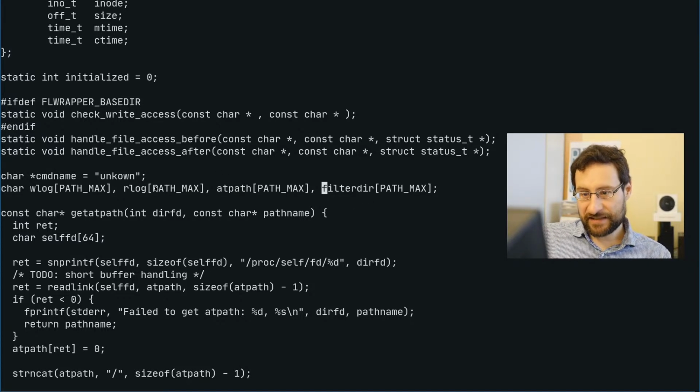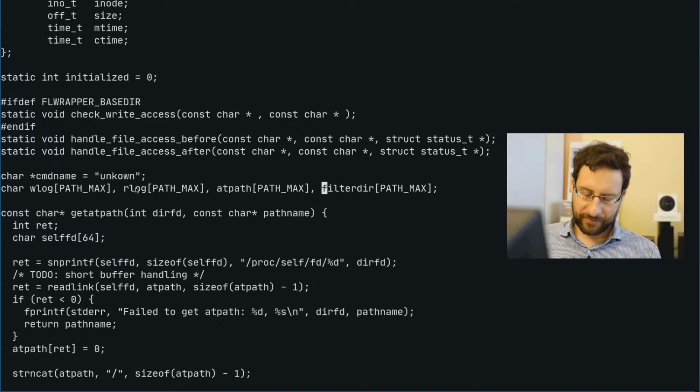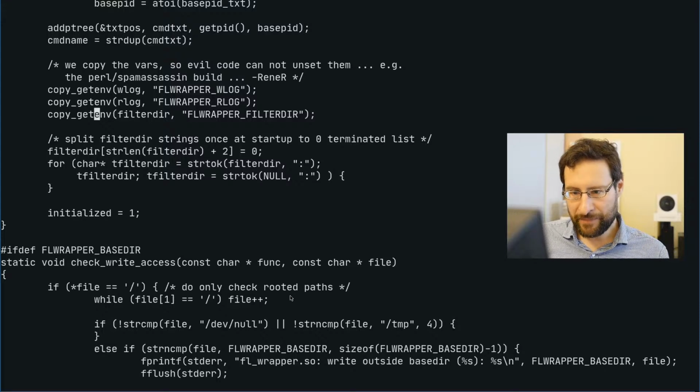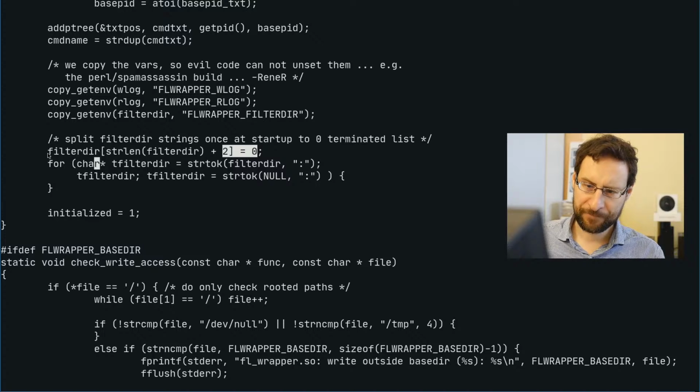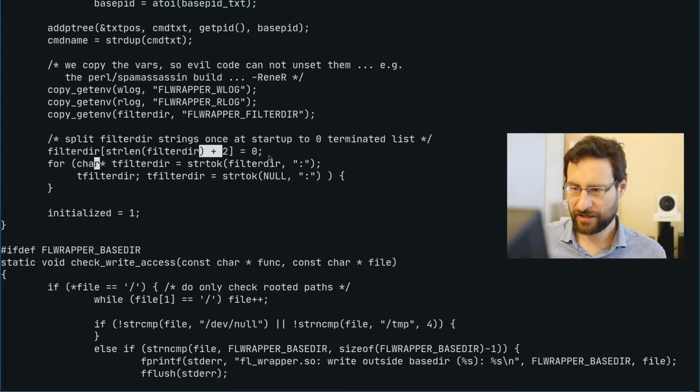We have PATH_MAX sizes here, so usually, like, usually in security we don't do that, right? Theoretically we actually should check the size, to be honest, but yeah, let's see, we got this. Anyway, maybe I do this another night. So for this extra null terminating, this is a list of strings now, a string list, and we need this additional marker. We need to introduce an additional marker here of the string length of this original filter dir plus 2, and yeah, bounds checking, right? So this is our additional zero terminated list thing.